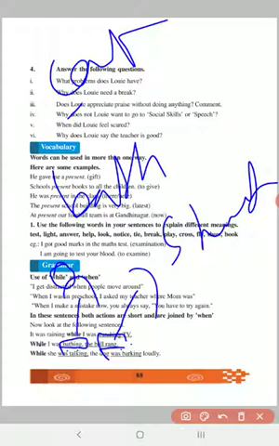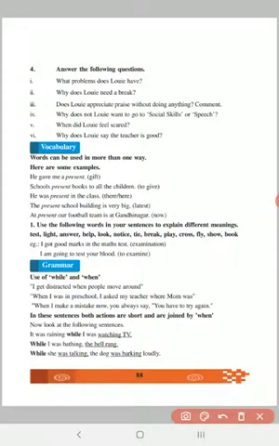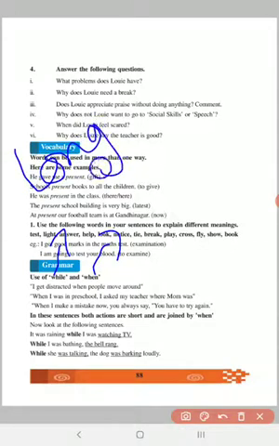Now we can also use it in another way. I was bathing when the bell rang, which means we use when for the short action. So we use while for the long action, we use when for the short action. Only this, if you understand, then you'll be able to do all the exercise, and you can also use these conjunctions when you have a normal conversation. So while for long action and when for short action.